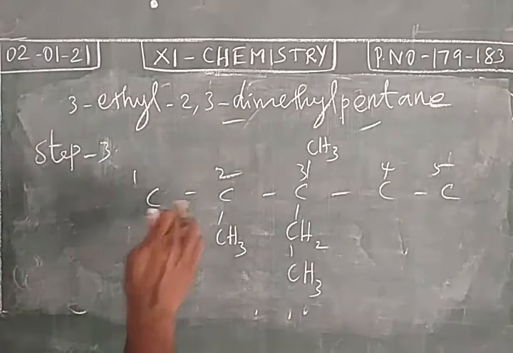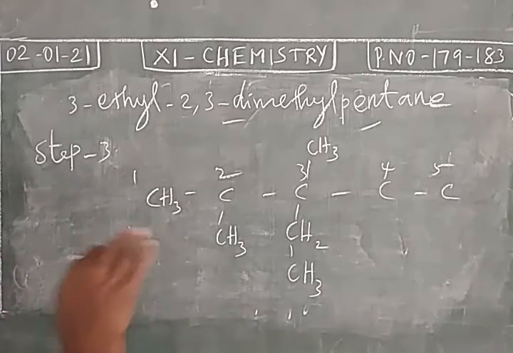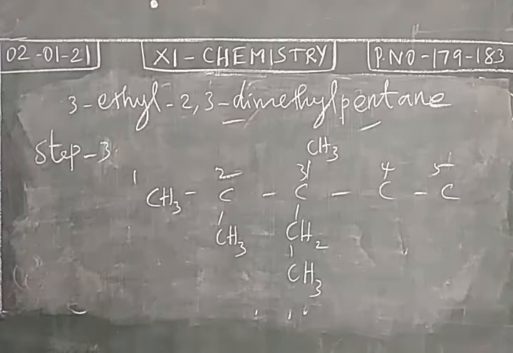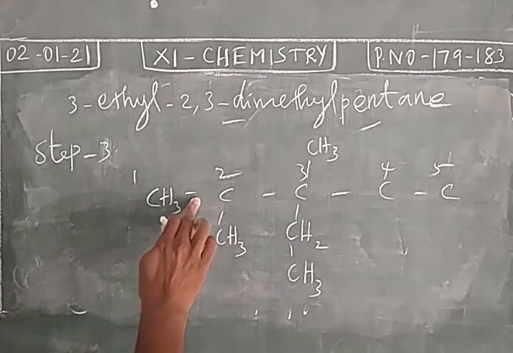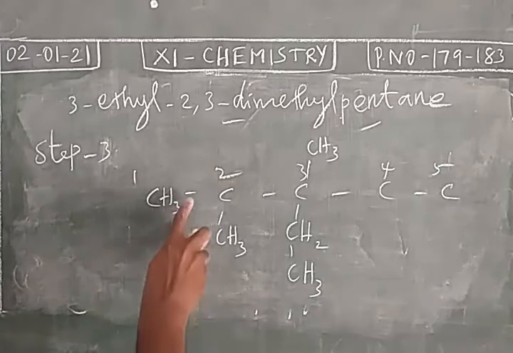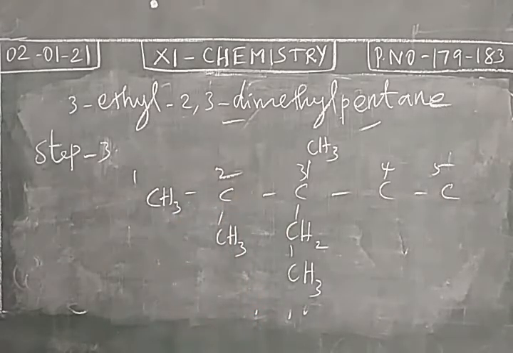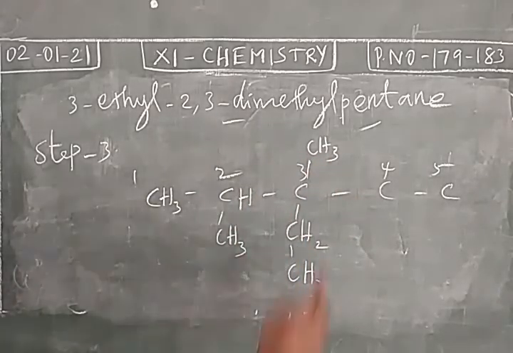Already one bond is there. So remaining we need 3 covalent bonds to balance. Around the carbon there should be 4 covalent bonds because carbon has valency 4. So one covalent bond is already present between the carbon atoms. To balance that, we add 3 hydrogen atoms. So here already 3 covalent bonds present. To balance, we add 1 hydrogen. And already 4 covalent bonds present here. We need not change anything here.